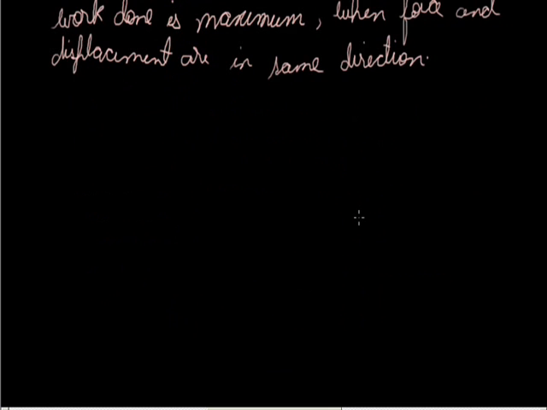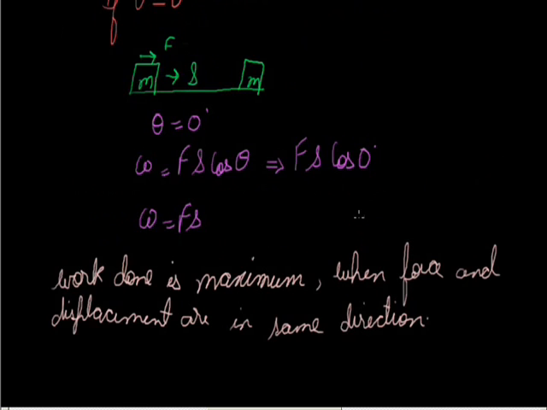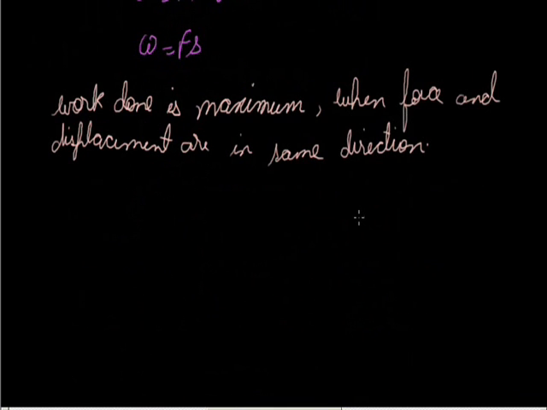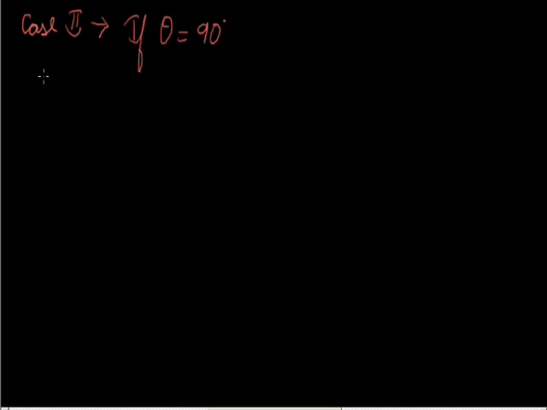Okay. Now let us discuss the second case. In that case, if I consider that theta is 90 degree, then this is the applied force F and this is the direction of displacement, making an angle of 90 degree.